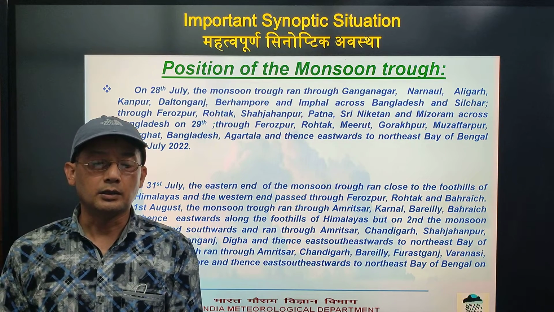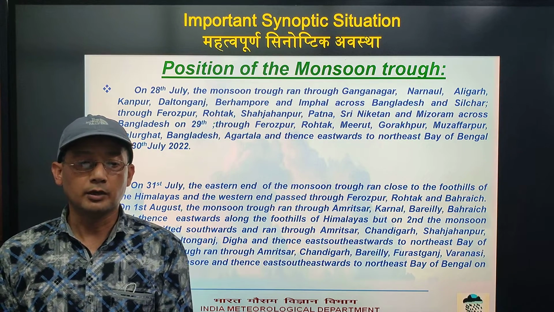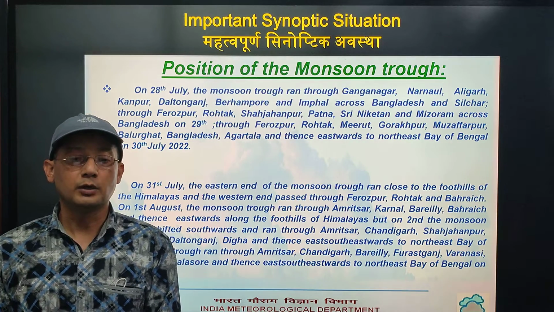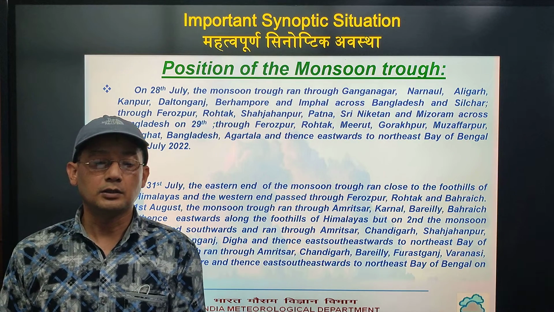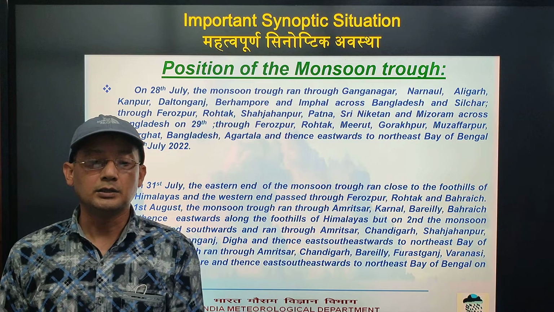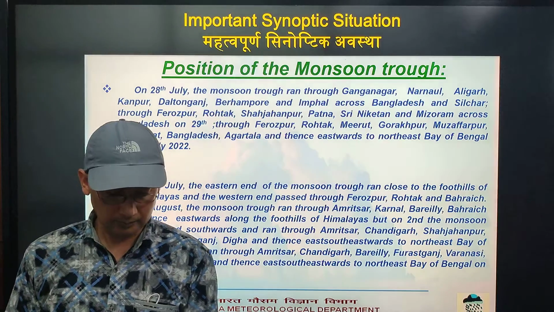Barabanki, Daltonganj, Digha and thence east-southeastwards to Northeast Bay of Bengal. The trough ran through Amritsar, Chandigarh, Bareilly, Fursadganj, Varanasi, Daltonganj, Balasore and thence east-southeastwards to Northeast Bay of Bengal on 3rd August.